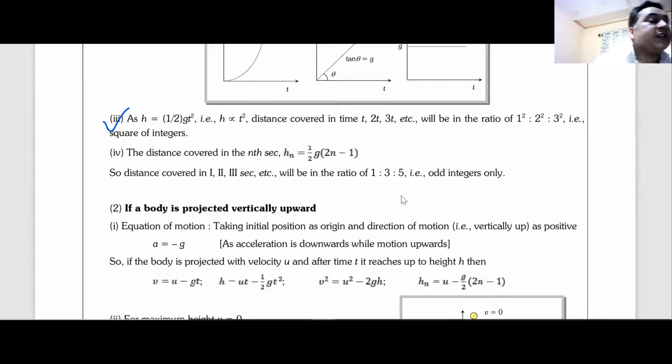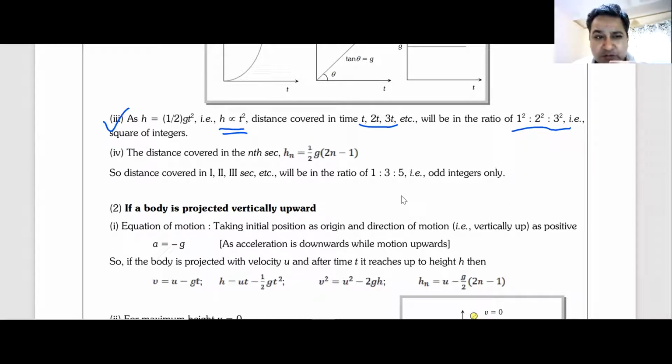Trick number 3. Since u is 0, h will be equal to half gt square. That means h is directly proportional to time square. So how much will be the displacement in t seconds, 2t seconds, 3t seconds? The displacement will be in the ratio of squares. In 1 second, the displacement is 1 square. In 2 seconds, it becomes 2 square. In 3 seconds, it becomes 3 square, 9 times. In 4 seconds, it becomes 16 times. Am I clear with this?